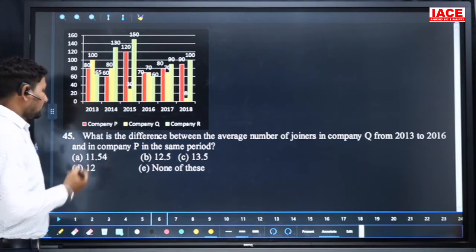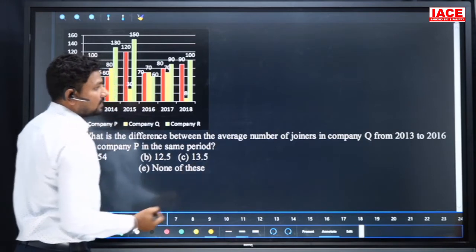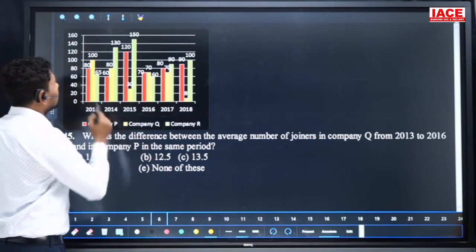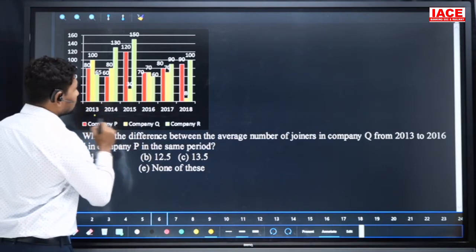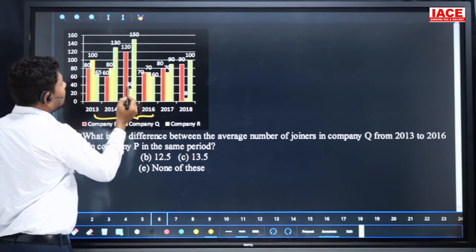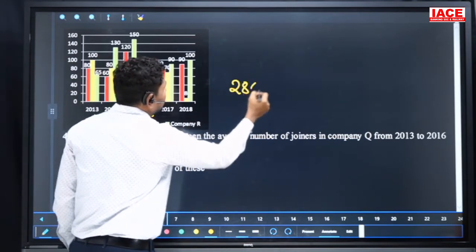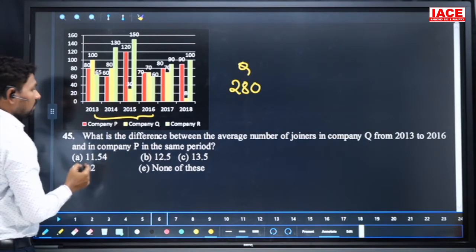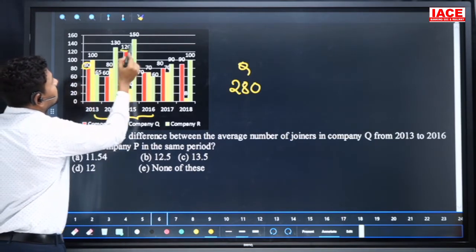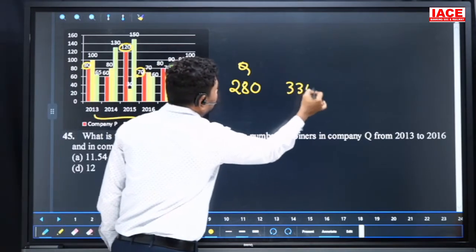Question is 45. What is the difference between the average number of joiners in company Q from 2013 to 2016 and in company P in the same period? The Q value is required. Q belongs to yellow color here. So 2013 to 2016 we require. Here 100 plus 80, 180, 180 plus 30, it is equal to 210. 210 plus 70, it is equal to 280. This is the company Q value, and as it is we require the P value also. So 80 plus 60, 140, 140 plus 120, 260, 260 plus 70, 330. It is P.